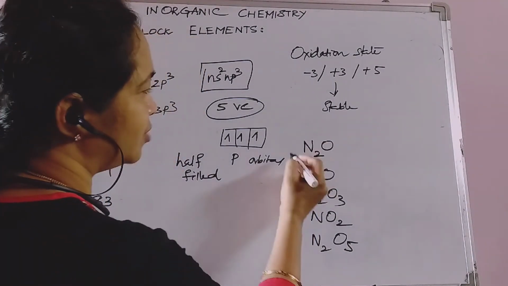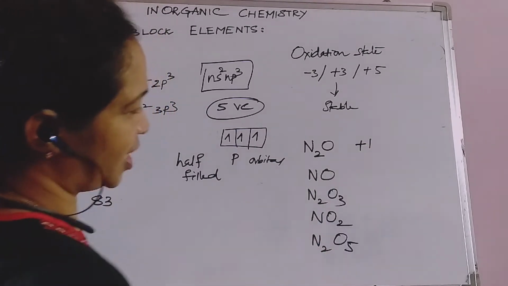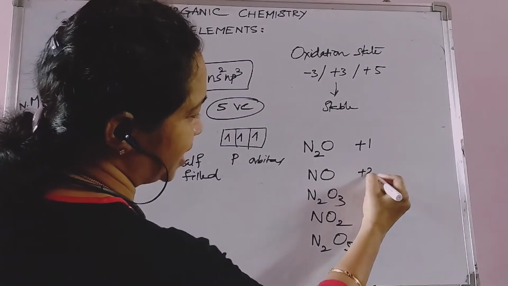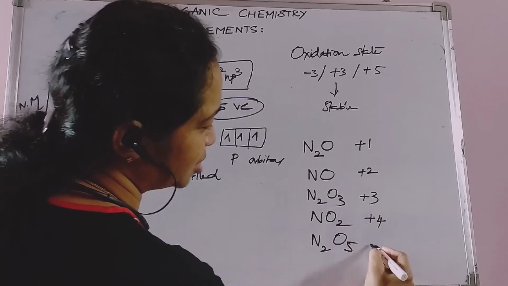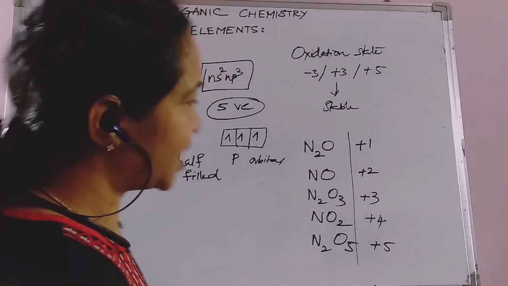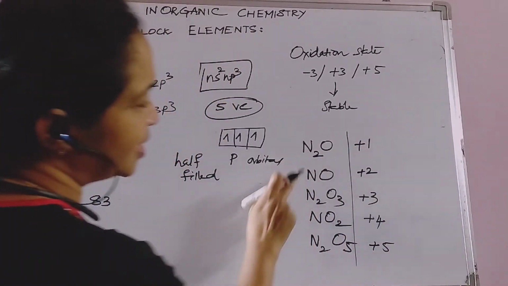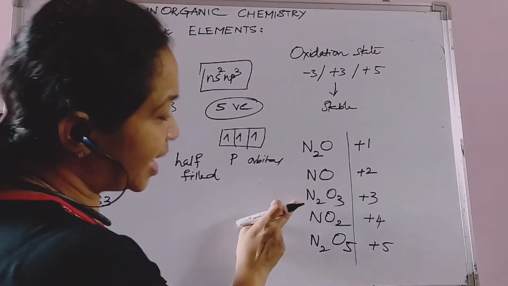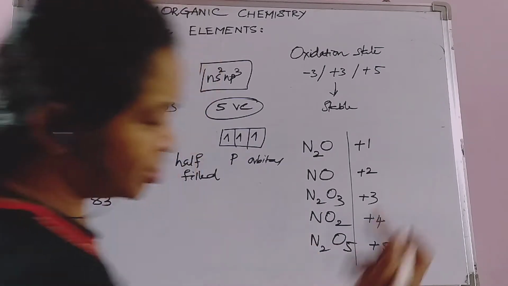If you observe here, you can see that nitrogen has a +1 oxidation state, here +2, here +3, here +4, and nitrogen possesses a +5 oxidation state. So there are different types of oxides. You can also remember them as nitrous oxide, nitric oxide, dinitrogen trioxide, nitrogen dioxide, dinitrogen pentoxide.